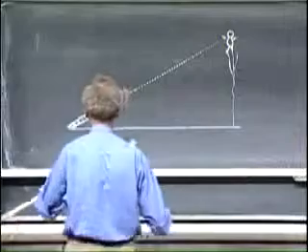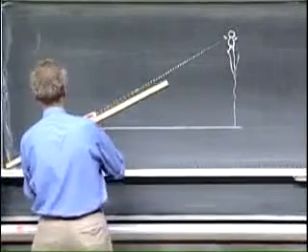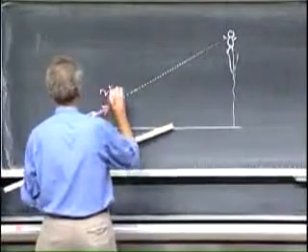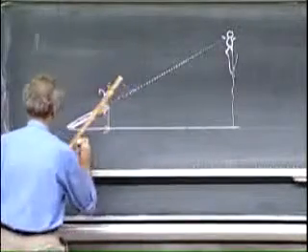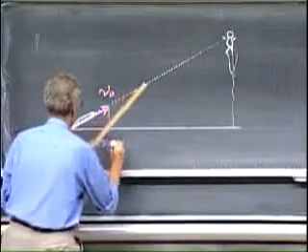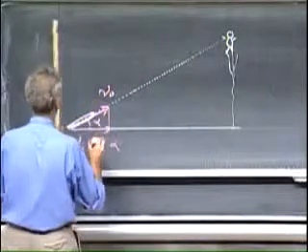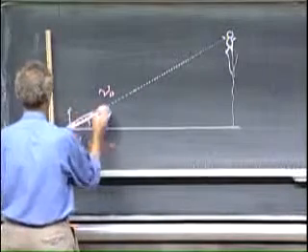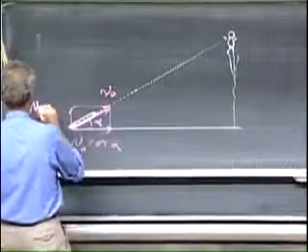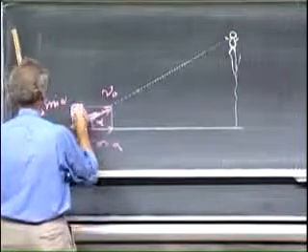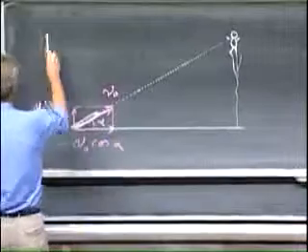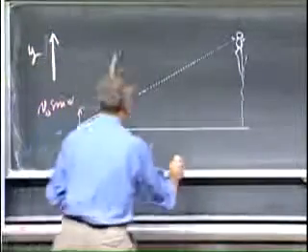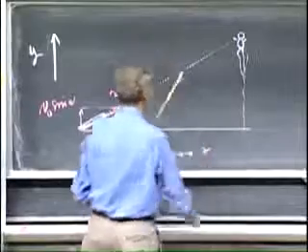He shoots it with a certain velocity, the golf ball. Let this be the speed, v0. So the horizontal component, you're going to see that again and again, is v0 cosine alpha, and the vertical component equals v0 sine alpha. Let this be my increasing value of y, and this be my increasing value of x.